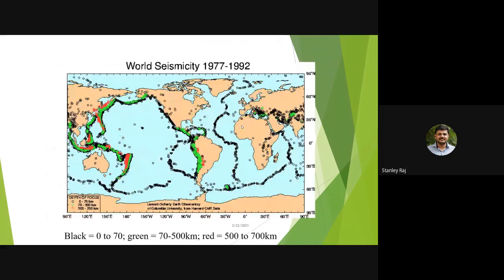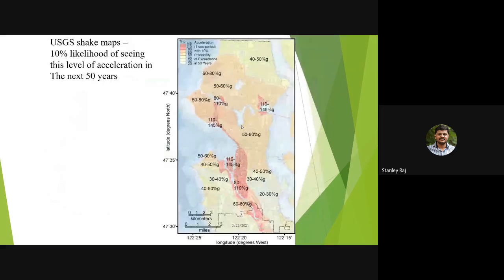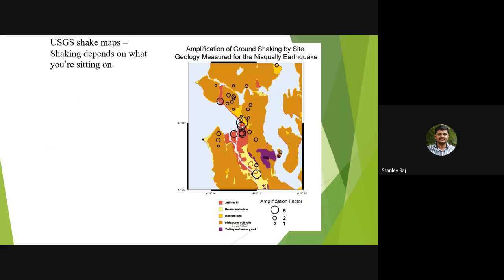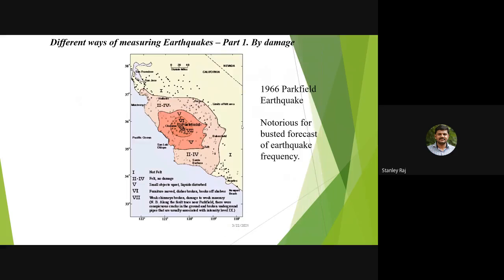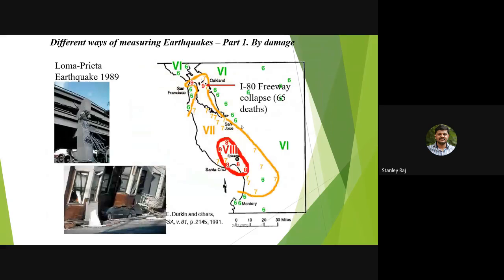Next, world seismicity: you can see 1971 to 1992, how it happens and how many earthquakes there are, around 0 to 70 earthquakes in the black regions. And shake maps, you can see, and different types of earthquakes, and some examples I have given here. So the Loma Prieta earthquake in 1989.